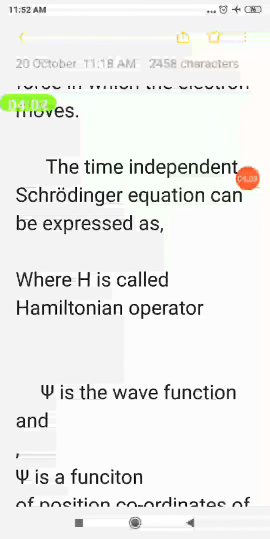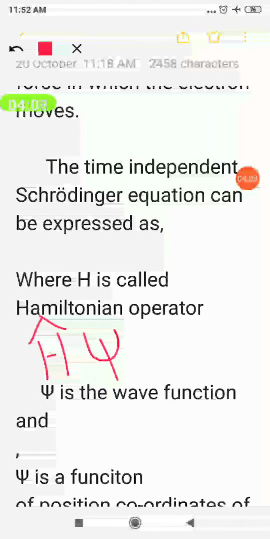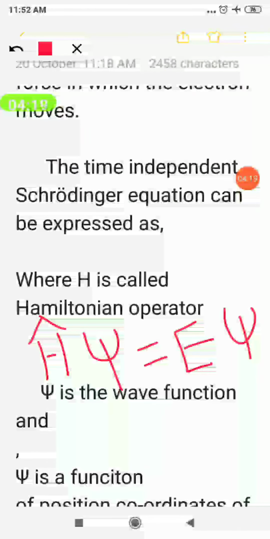Schrödinger equation means H cap psi is equal to E psi. This is the time independent Schrödinger wave equation because here there is no time variable. So it is called the time independent Schrödinger wave equation.